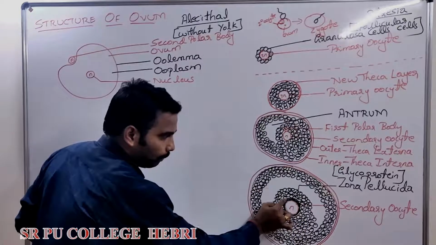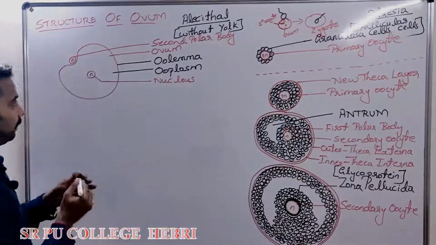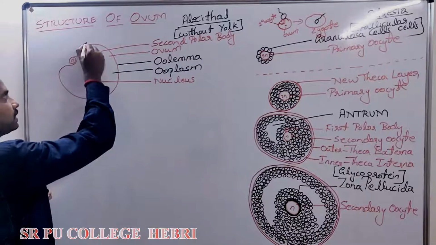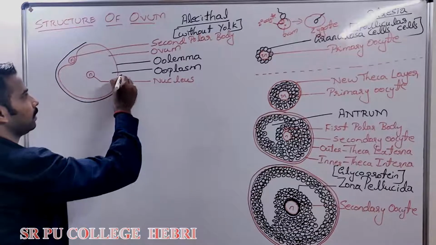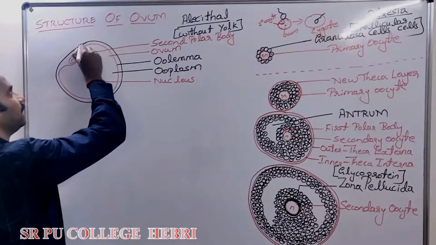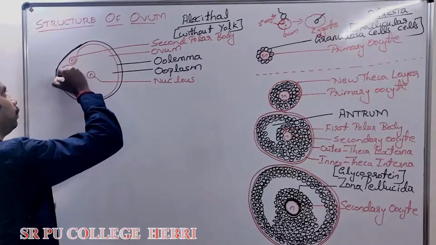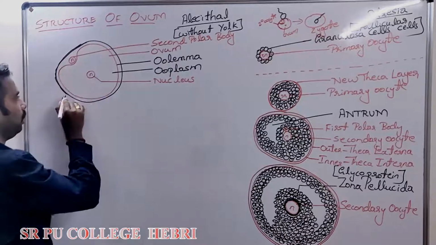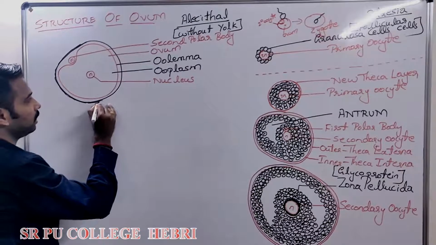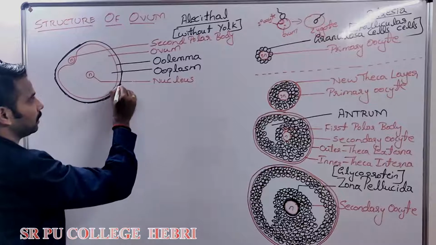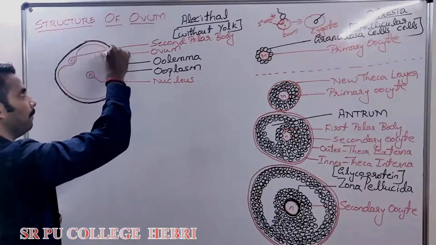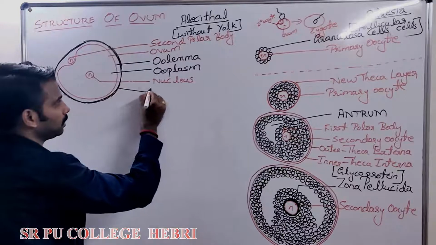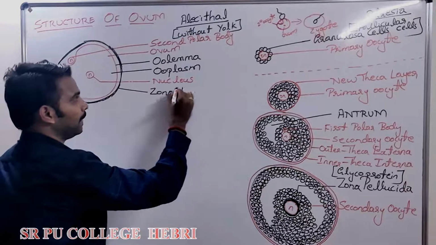A glycoprotein layer, right? Imagine this is the glycoprotein layer. And what is that glycoprotein layer called? Zona pellucida. The glycoprotein layer covering the ovum is called zona pellucida.